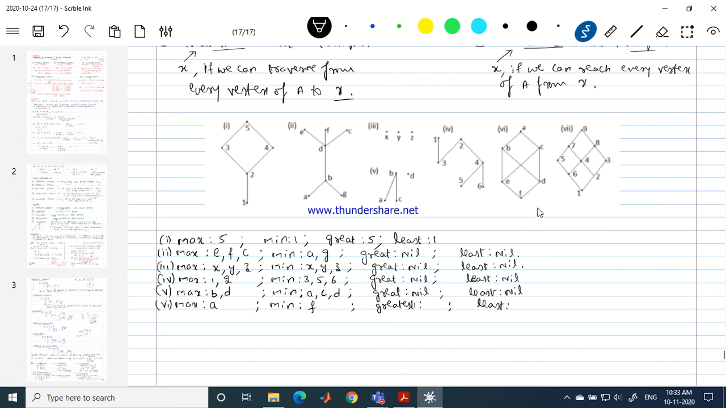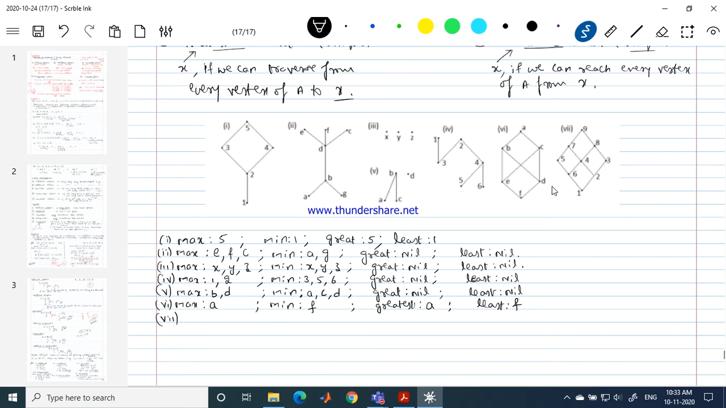Okay, what about the greatest element now? So can we reach A? After identifying the maximal element, this is what you should do. Can we reach that maximal element from remaining all vertices of this graph? Yes, you can reach. So A is the greatest. Can we reach remaining all elements from F? Yes, we can reach all the elements. So which means F is the least element.